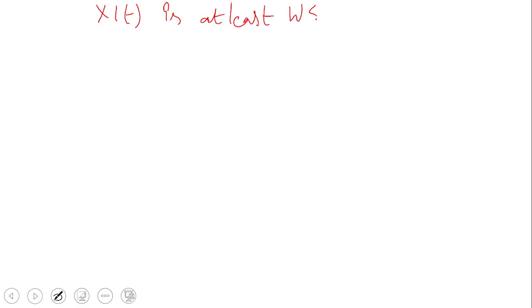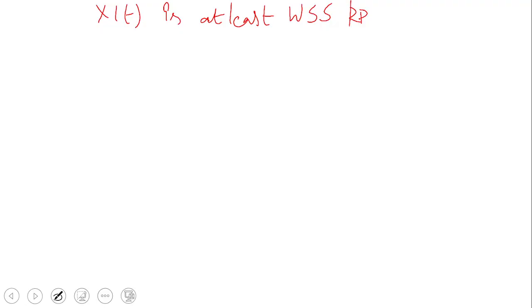Whenever we are going for the properties of the autocorrelation function, first we need to consider our random process x of t. We are considering a random process x of t that is at least wide sense stationary, a WSS random process.